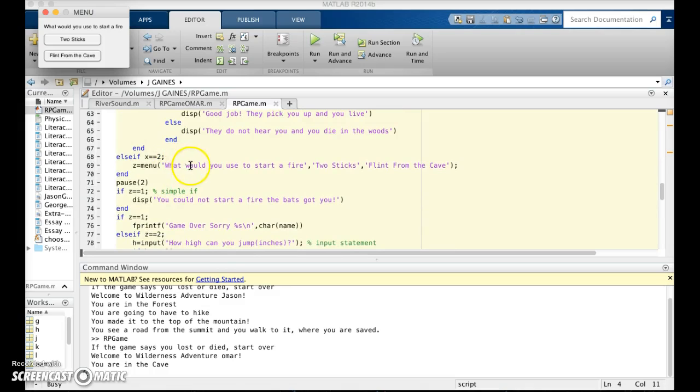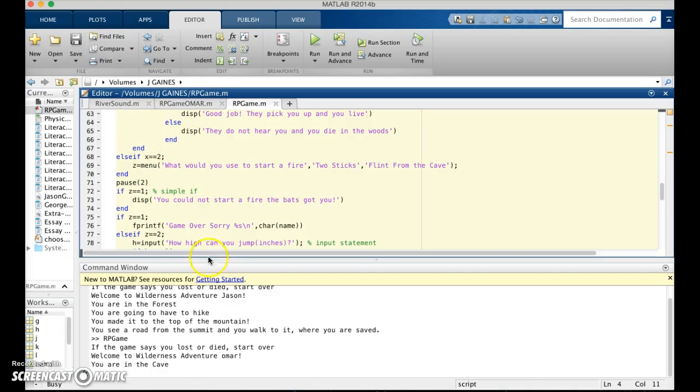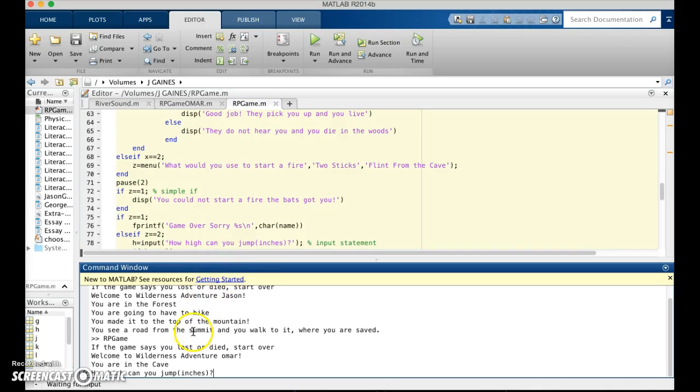The menu asks what would you use to start a fire: 2 sticks or flint from the cave. The only way to live is to use the flint from the cave, or else you can't start the fire and the bats got you. So we use the flint from the cave, and now it asks how high can you jump in inches.